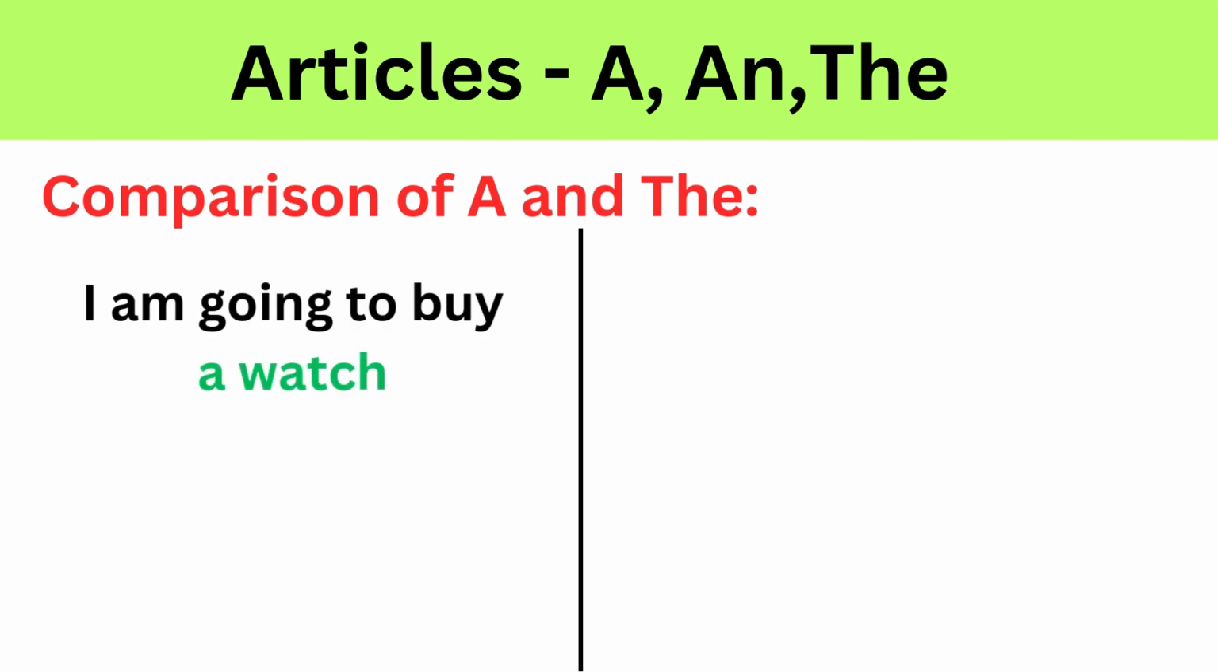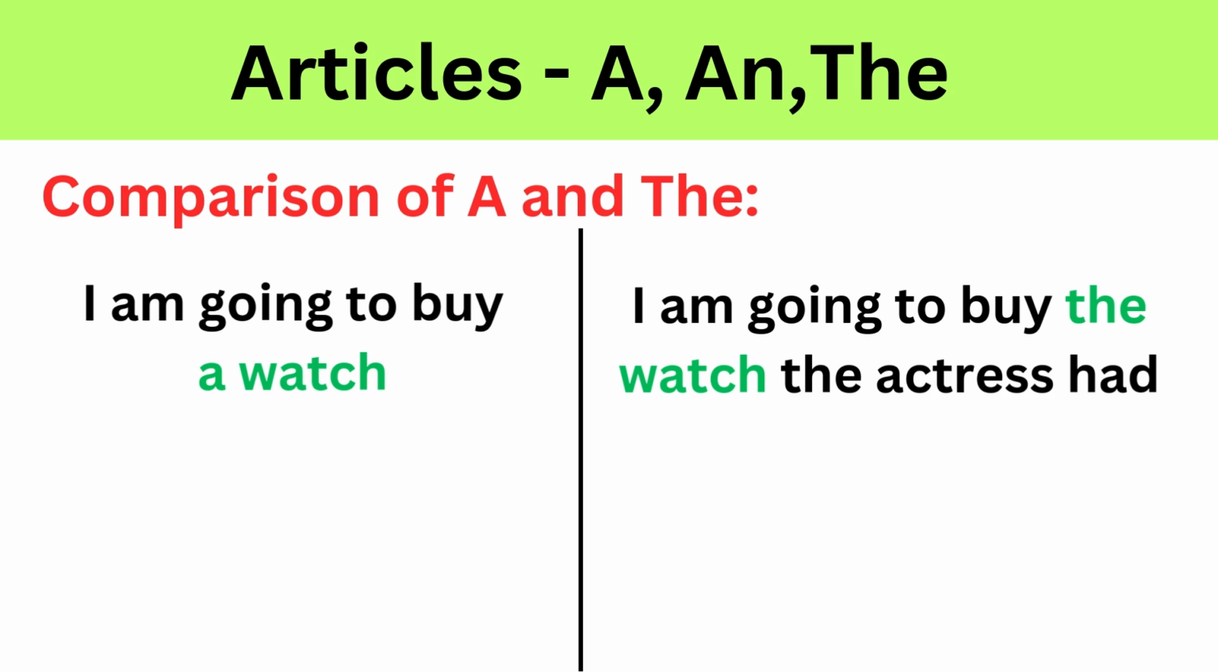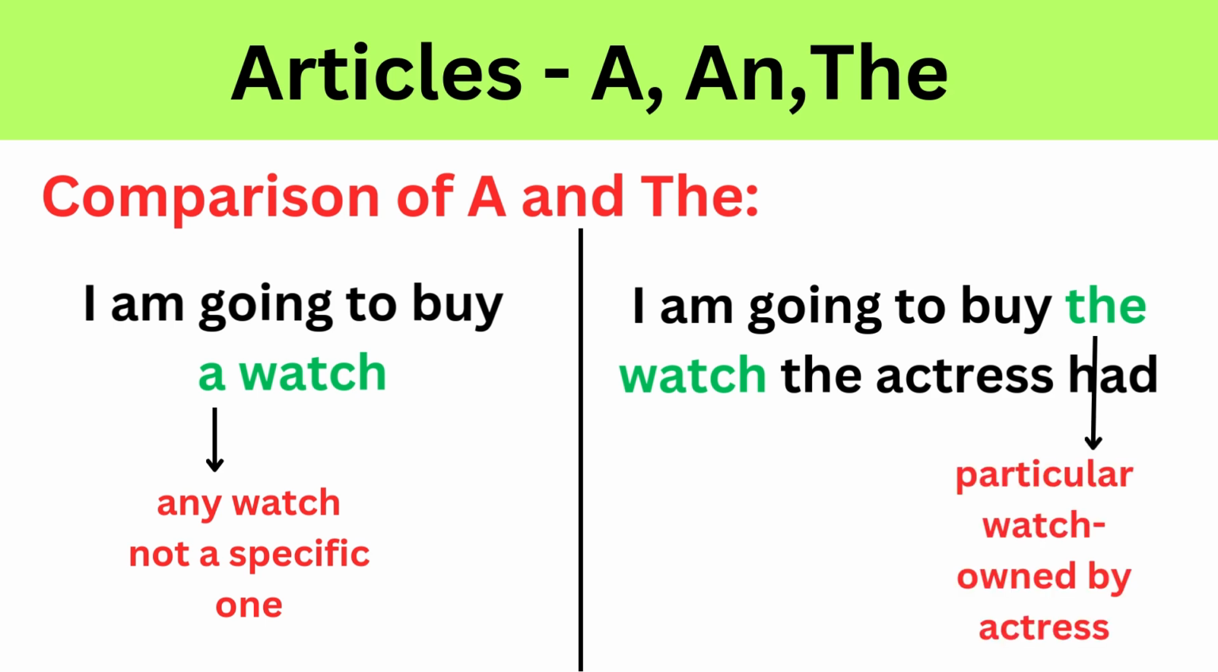Example, I am going to buy a watch. I am going to buy the watch the actress had. Here, a is used because the speaker is talking about any watch, not a specific one. The watch is not yet identified or known, so we use a here. Here, the is used because the speaker is talking about a particular watch, the one owned by the actress. The watch is already identified or known, so we use the here.